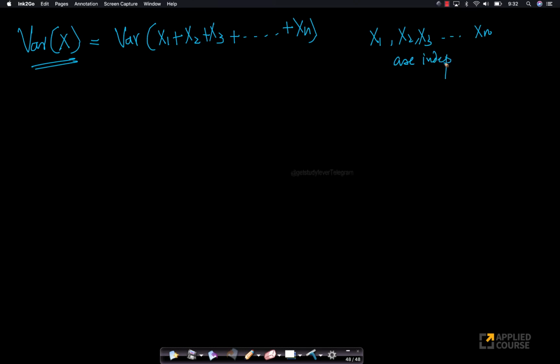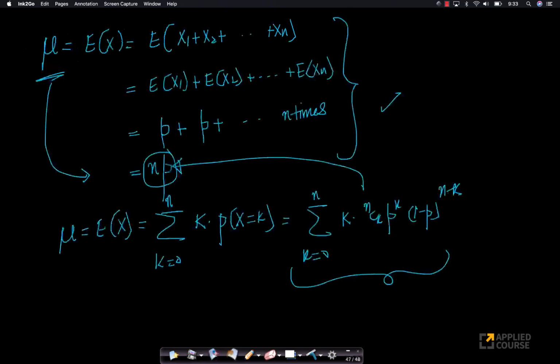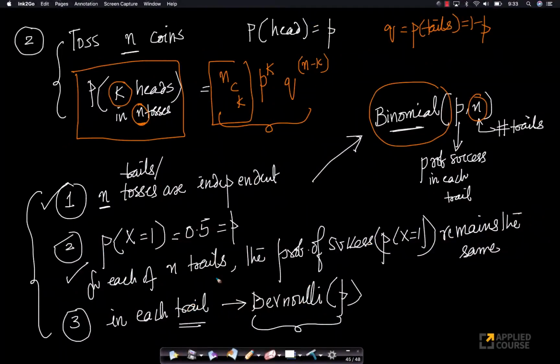They're not dependent at all, because my outcome in the first trial is completely independent of the outcome in the second trial. Or in other words, the outcome of the drug on patient 1 is completely independent of the outcome on patient 2, and so on. That's what we even said here: for each of the n trials, the probability remains the same and the n trials or tosses are independent of one another. We said this as a requirement for a Bernoulli random variable.